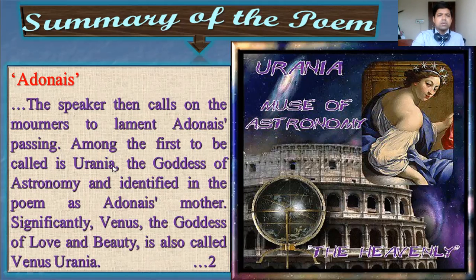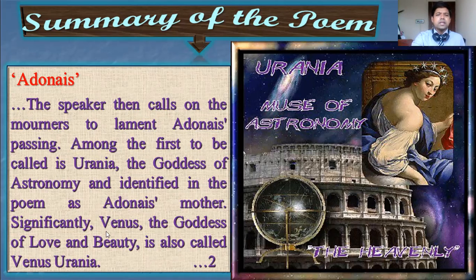So here you will find the reference to Urania, which is also called an allusion. This is an indirect or direct reference to a mythological, historical or renowned figure or writing. This is an important literary term. So the speaker at first calls on Urania to mourn for the death, and in the poem the writer introduces Urania as the mother of Adonais.